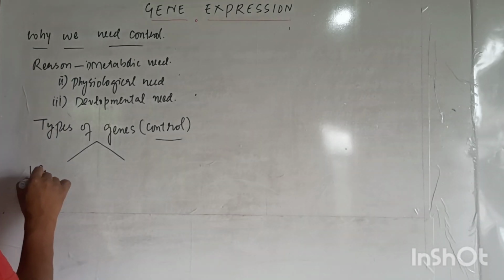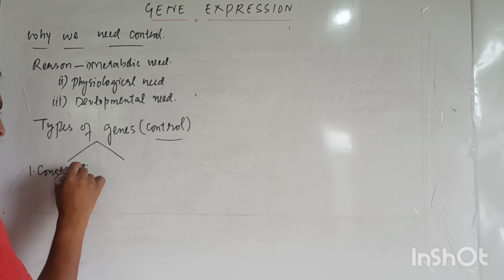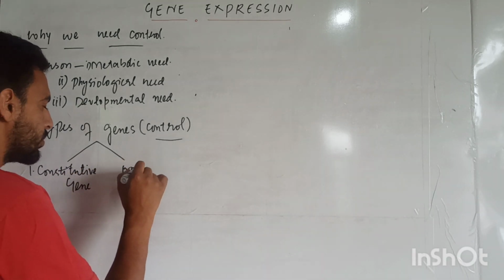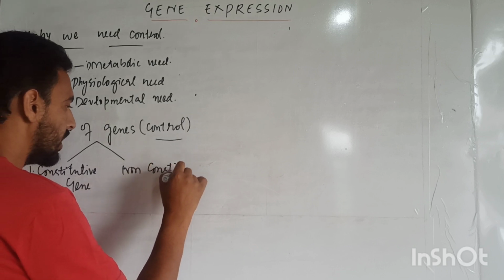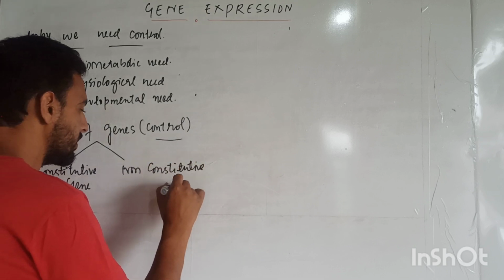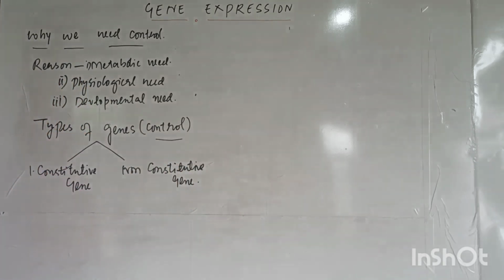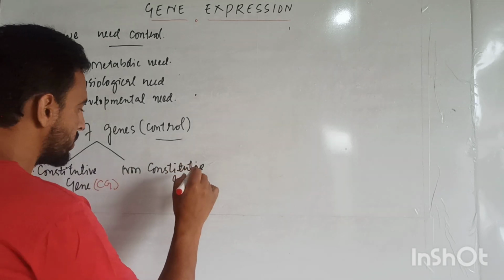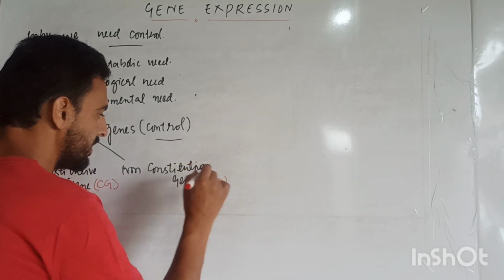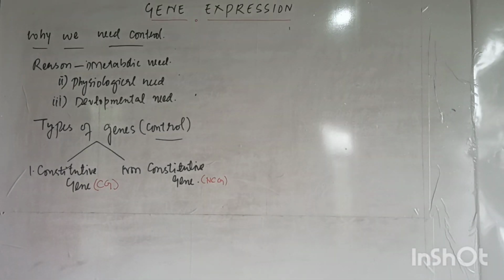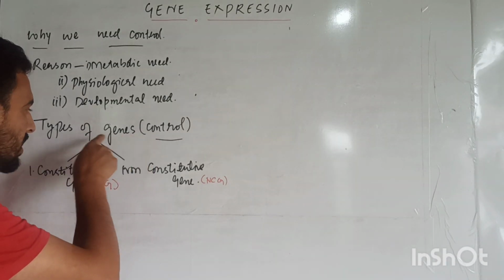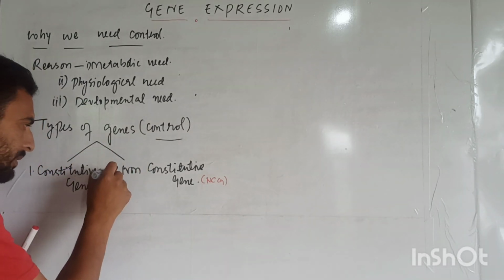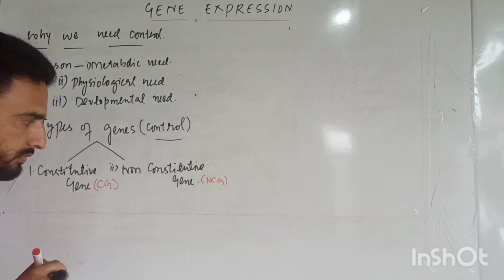Number one gene is constitutive gene, and number two gene is non-constitutive gene. These are the two different types of genes. Constitutive gene we can write as CG, and for non-constitutive gene we can write NCG, short form. Dear students, on the basis of control, these are the two types of genes. That means, what is meant by constitutive gene and what is meant by non-constitutive gene.